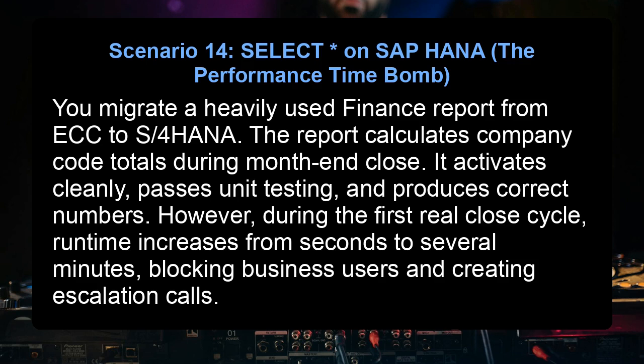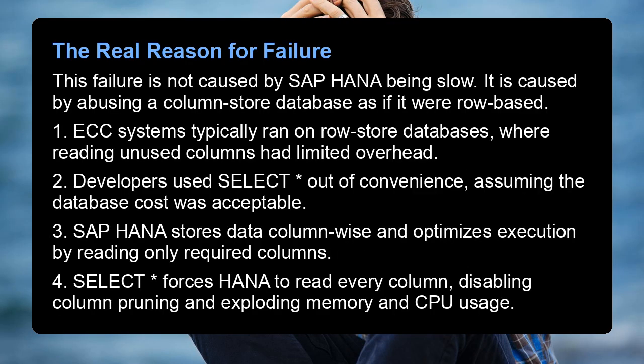Scenario 14. Select star on SAP HANA, the performance time bomb. You migrate a heavily used finance report from ECC to S/4HANA. The report calculates company code totals during month-end close. It activates cleanly, passes unit testing, and produces correct numbers. However, during the first real close cycle, runtime increases from seconds to several minutes, blocking business users and creating escalation calls.